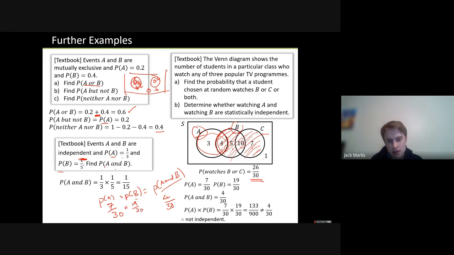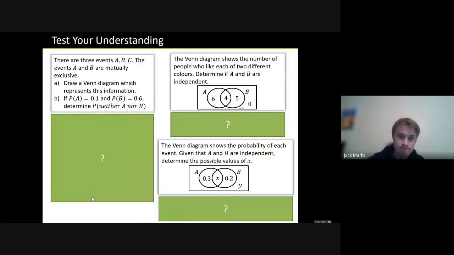So if I multiply these together, do I get 4 over 30? That is the question. So I do a quick multiplication. Well, actually, we can just borrow the working out. If I do this, I get 133 over 900. Notice the denominator is different. So we just need to say then that this would not be equal to 4 over 30. In other words, it's not independent, it is dependent.